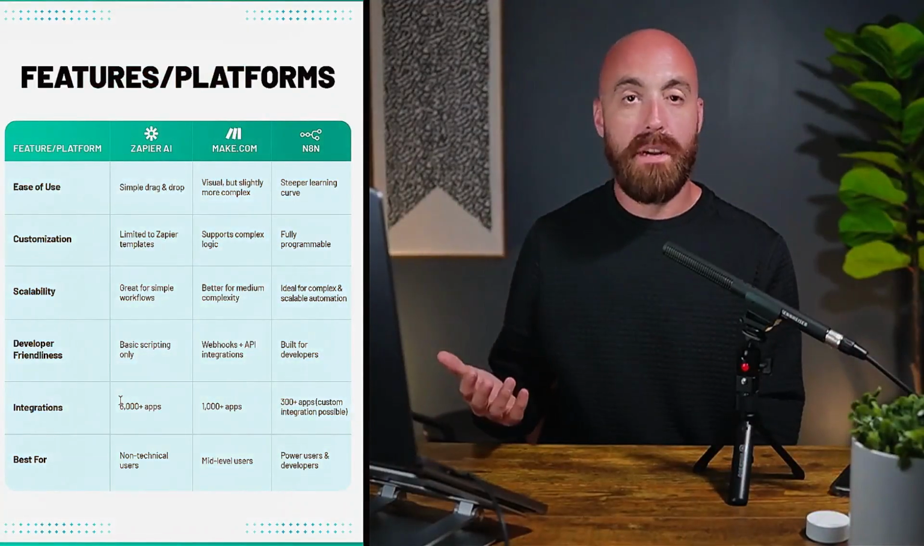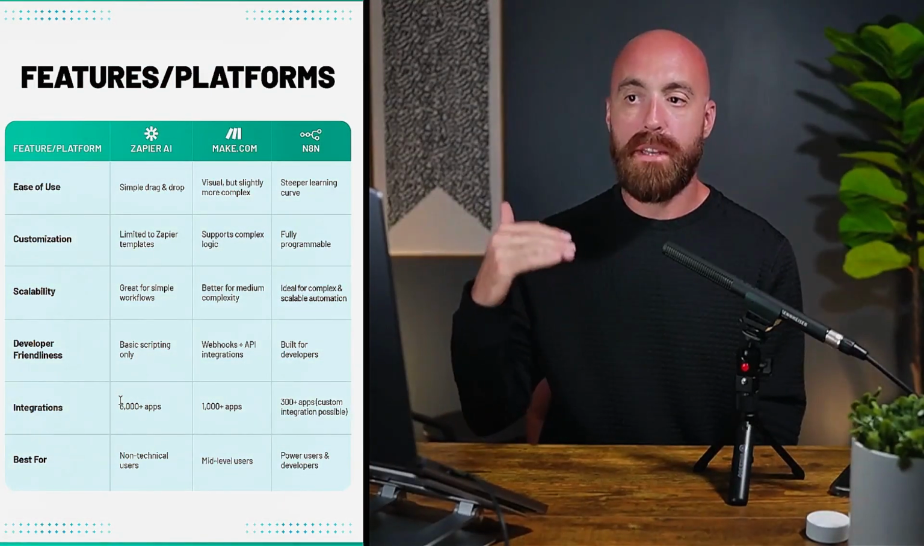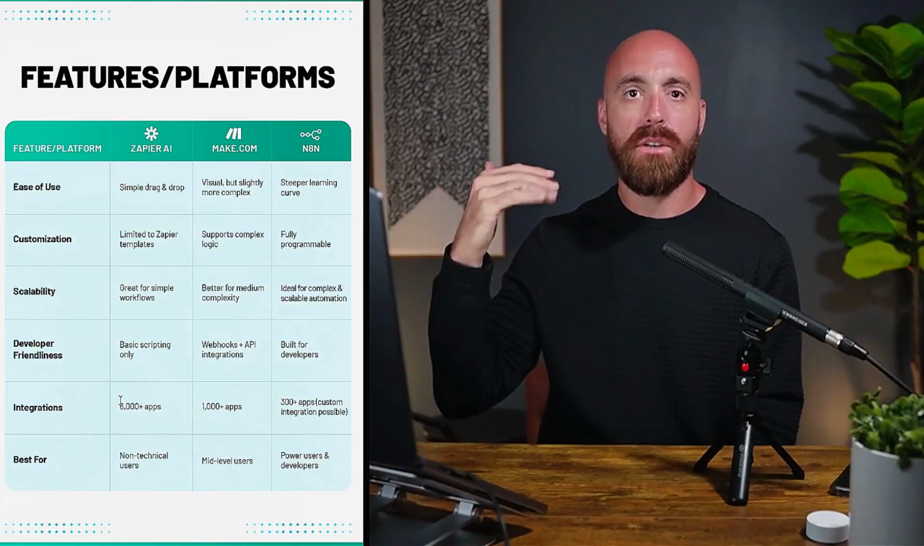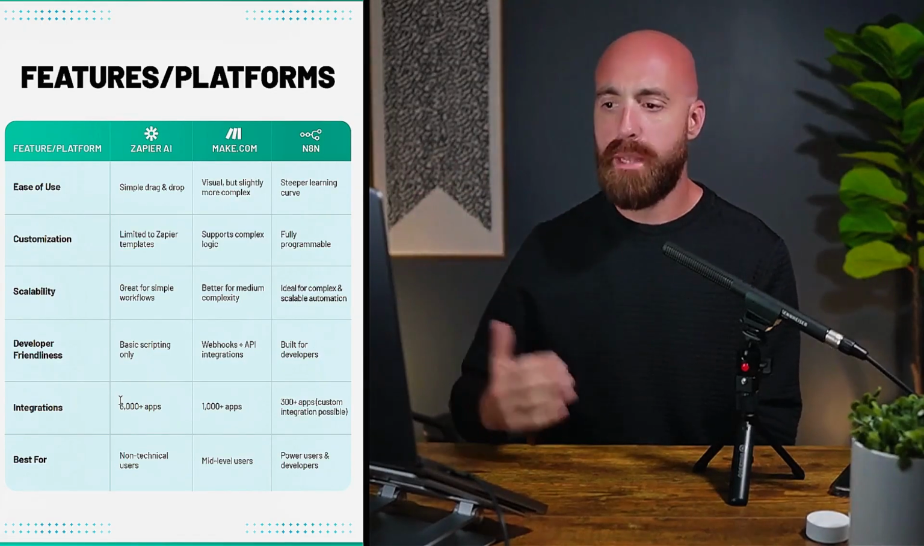Scalability, Zapier is really great for simple workflows. Zapier even doesn't trigger right away sometimes. They trigger like every couple minutes or every 5 minutes.